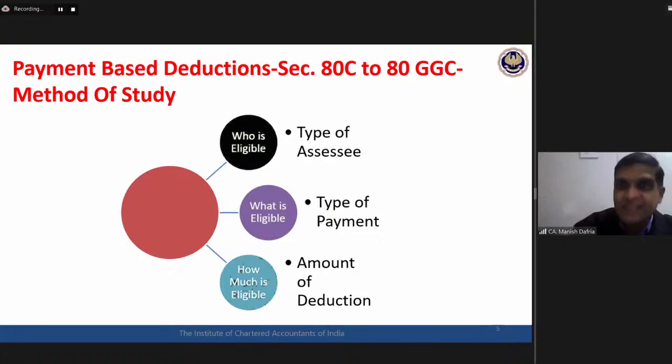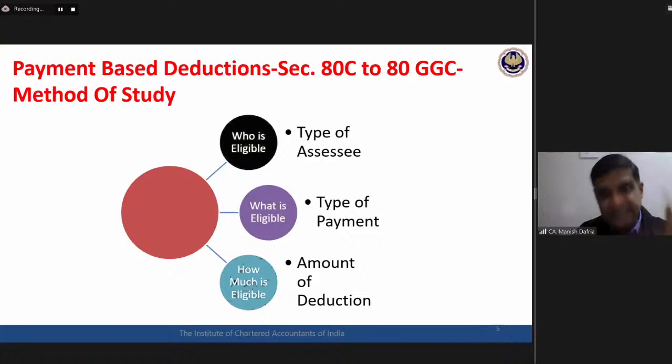But before this, the type of assessee and the type of payment, not in broader terms but in all possible minute details, all the payments which are eligible for this particular deduction. So friends, this is the method of study, this is how the section, the deduction chapter, this payment-based deduction portion is required to be read.